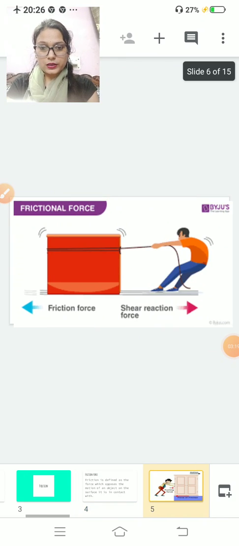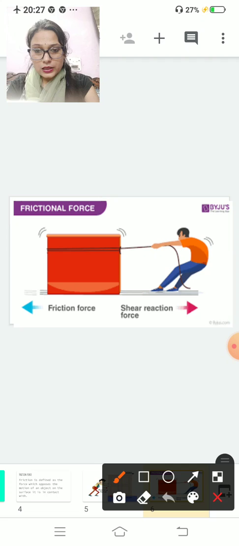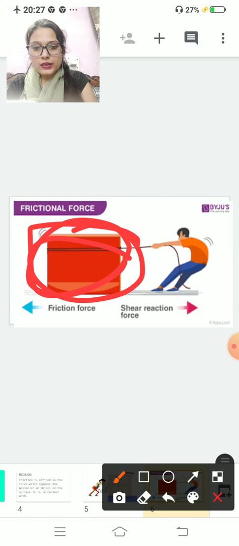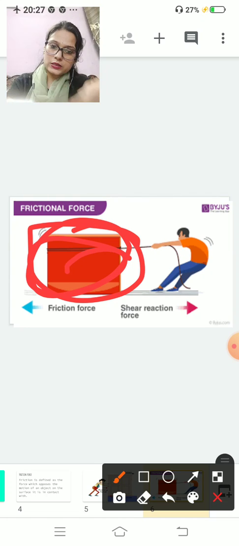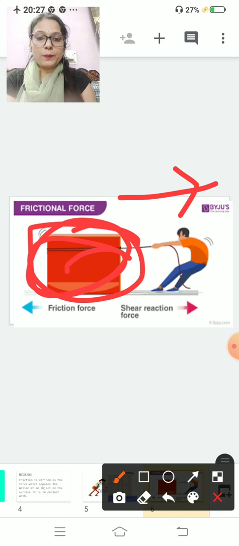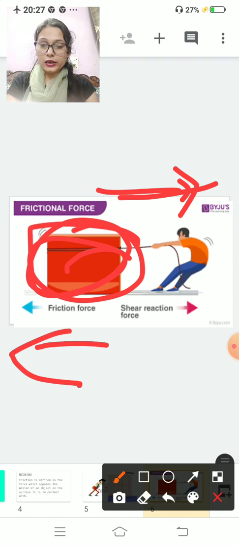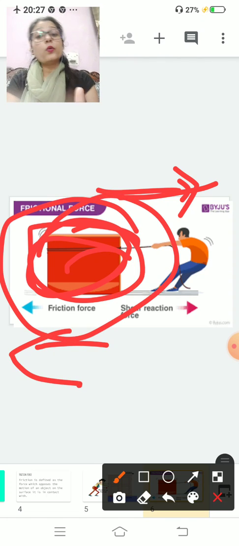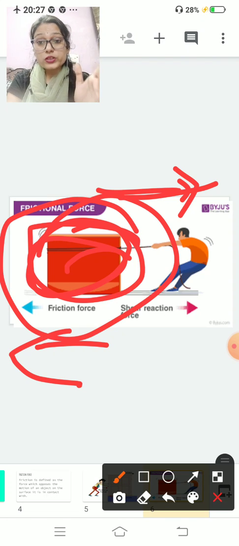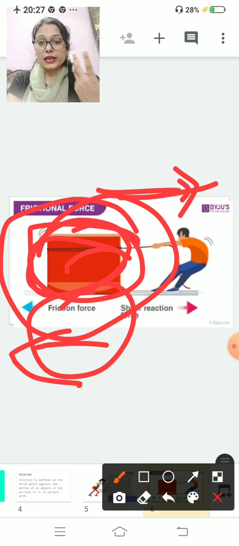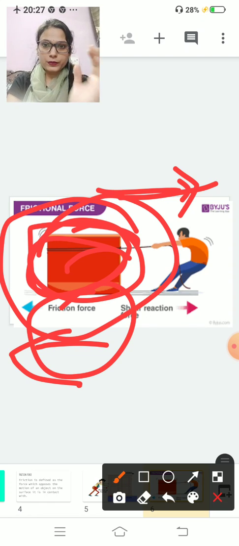Now see this. This is your box, and you want to tie this box with a rope and pull this side. You are applying force in this direction, and the force of friction will act on the other side. If you want to move this box, you have to apply more force than your friction force. So in simple language, you can say that friction force is a negative force.